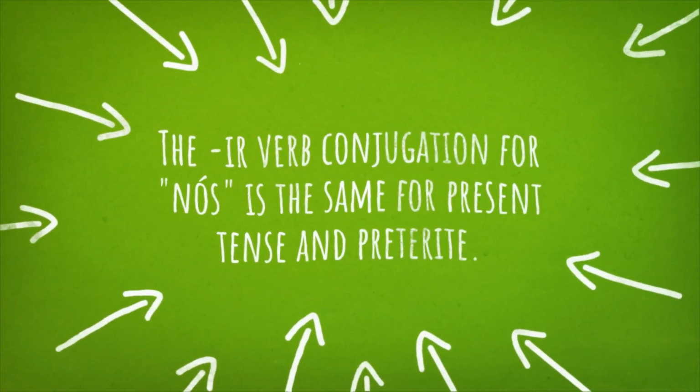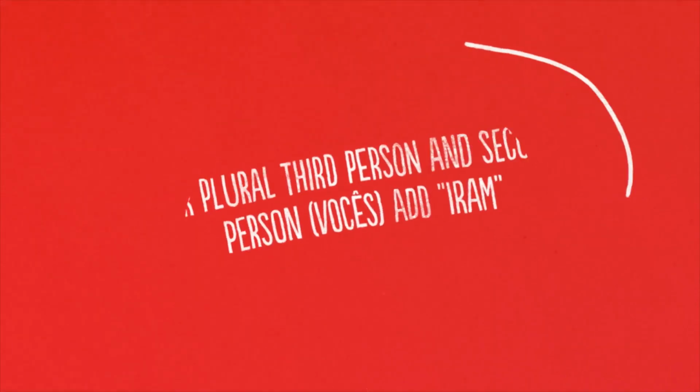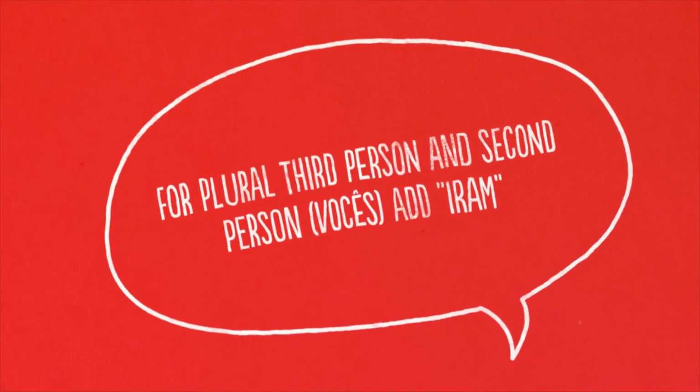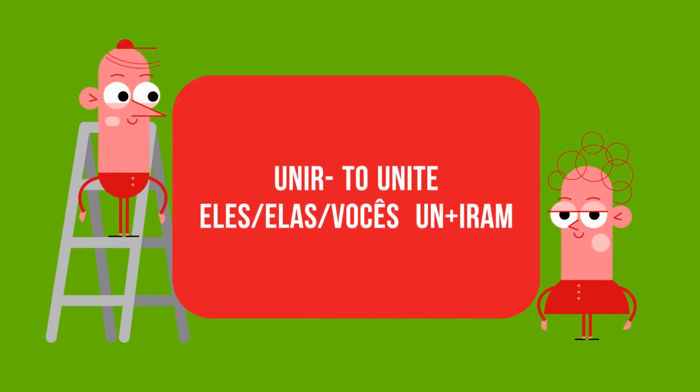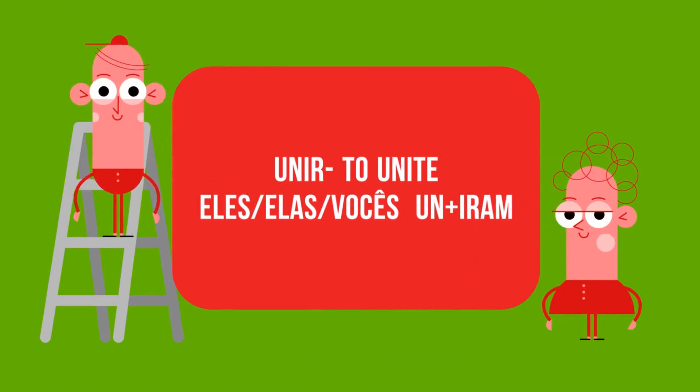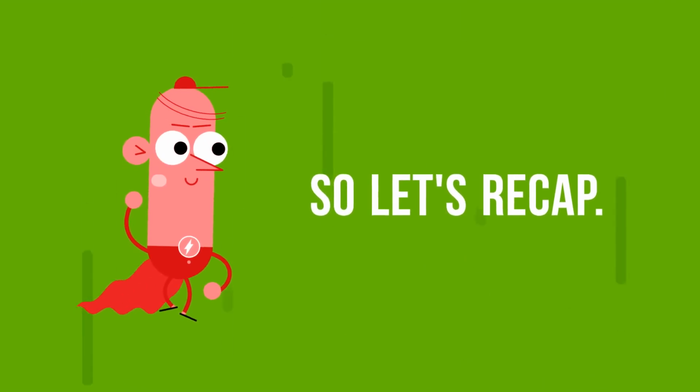The IR verb conjugation for nós is the same for present tense and preterite. For plural, third person and second person vocês, add IRAM. Eles, elas, vocês uniram. So let's recap.